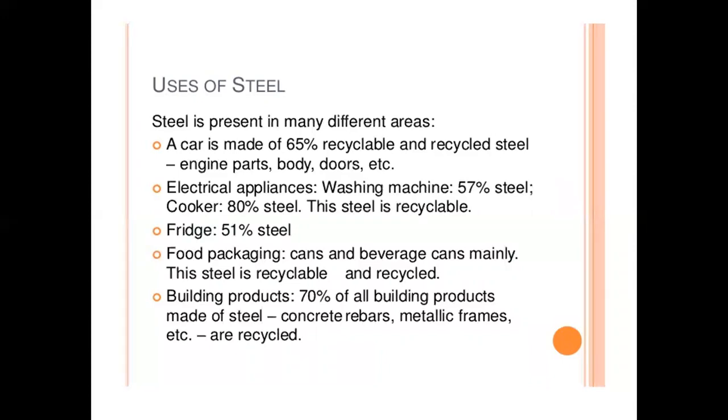Building products: 70% of all building products made of steel, concrete, metallic frames and so on are recycled. As a reinforcement of concrete, it is used in steel pipes, tanks, corrugated sheets, and structural material like truss, beam, sanitary and sewer fittings, right? So we basically identify the name of steel and its use.